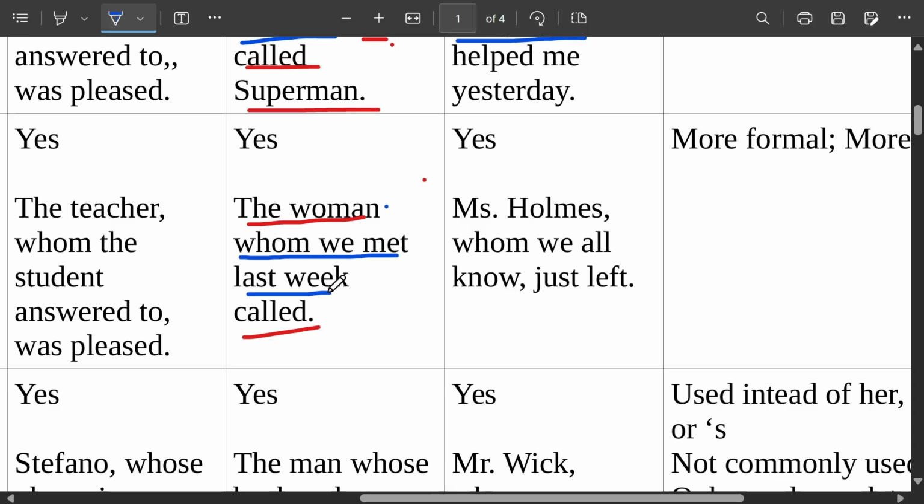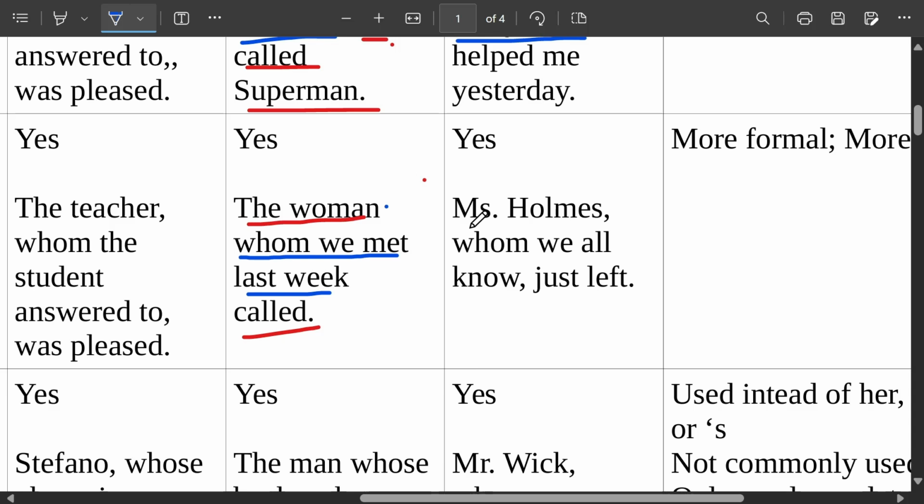Is this defining or non-defining? You have to look at the noun that comes before, the woman. It's not a specific woman. You don't know which woman I'm talking about. So this relative clause is specifying. It's making it more defined, more clear. So it's a defining relative clause, no commas. It's essential.